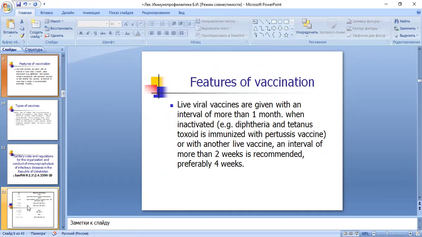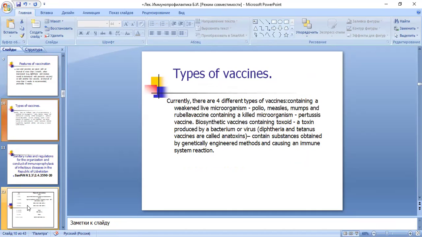Live viral vaccines are given with an interval of more than 1 month when given with inactivated vaccines, or with another live vaccine; an interval of more than 2 weeks is recommended, preferably 4 weeks.